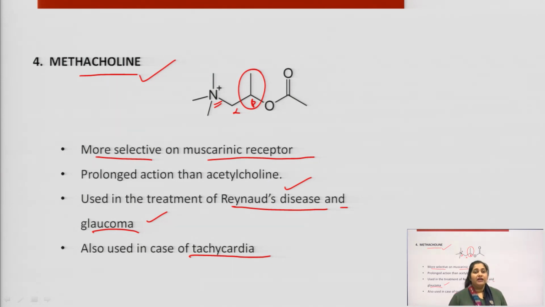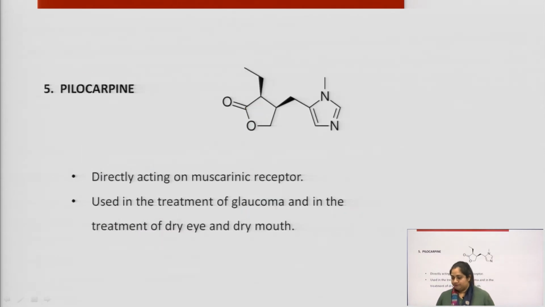Tachycardia is a situation where the heart rate is quite high, and we have already studied that it is a cardiac depressant. So, definitely it will decrease the heart rate and serve the purpose. So, methacholine is also used in the treatment of tachycardia.